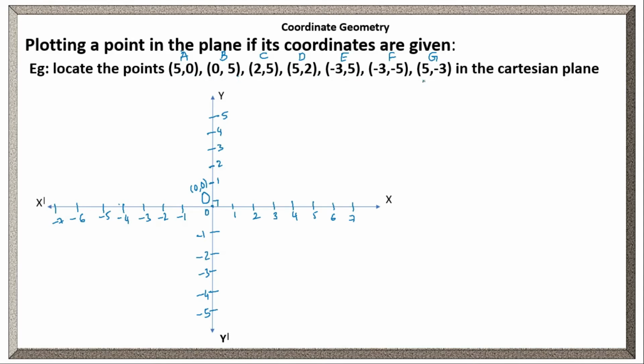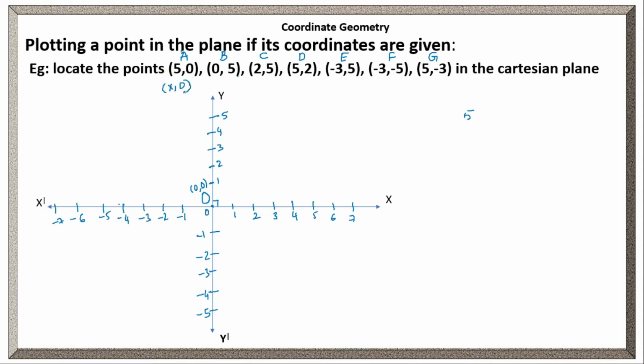Now, to locate a point in a coordinate plane, we need two independent values, the x coordinate and the y coordinate. Here, a few points are given: 5, 0; 0, 5; 2, 5; 5, 2; -3, 5; -3, -5; 5, -3. These are the points he has given. So I have named the points A, B, C, D, E, F, G. So 7 points are given here. Let us locate these 7 points in a coordinate plane. How can we locate them? Let us see. Already we have discussed 5, 0 is in the form of x, 0.